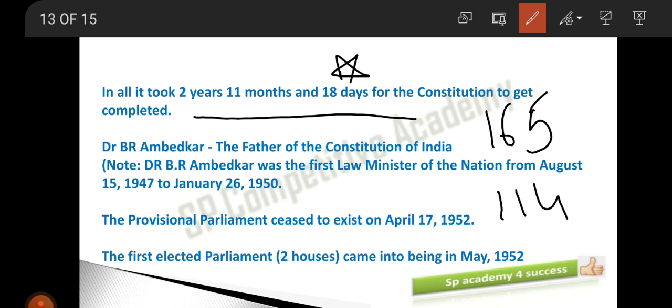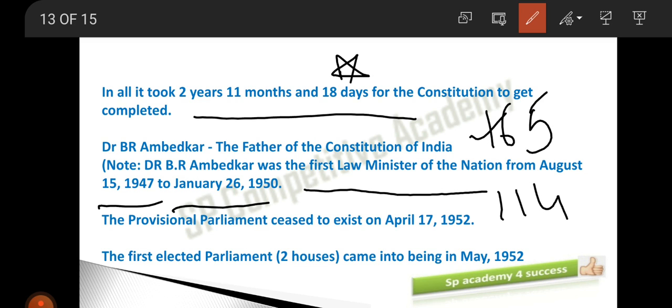Clear? And the father of the Constituent Assembly is Dr. B.R. Ambedkar ji. Dr. B.R. Ambedkar ji is considered the father of the Constituent Assembly. Dr. B.R. Ambedkar ji was also the first law minister of the nation. Please remember this. He was the first law minister of the nation from August 15, 1946 to January 26, 1950. For a short period, he acted as the first law minister. So, the father of the nation is Mahatma Gandhi ji, but the father of the constitution is Dr. B.R. Ambedkar ji.